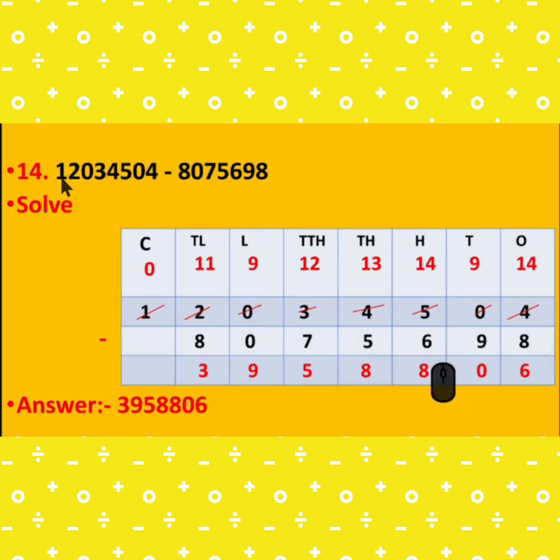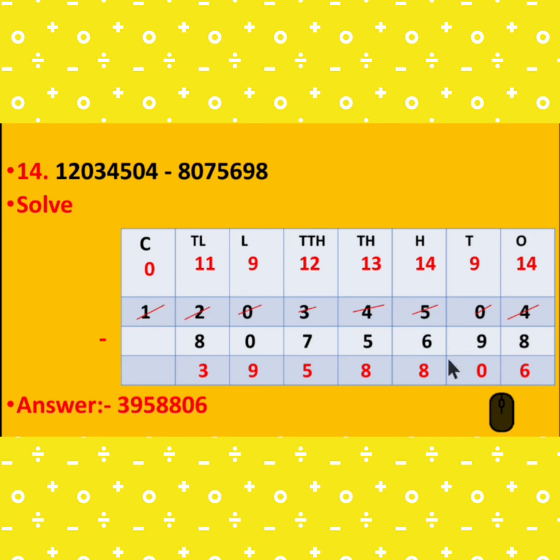Next is 14. 1 crore 20 lakh 34,504 minus 80 lakh 75,698. So we subtract this one. 4 minus 8 is not possible, so 14 minus 8 is 6. It takes the borrow from the tens place, but there is 0, so it takes the borrow from 5. 5 makes first this one 10, and 10 gives the borrow there, so it is 14, this is 9, and this is 4.